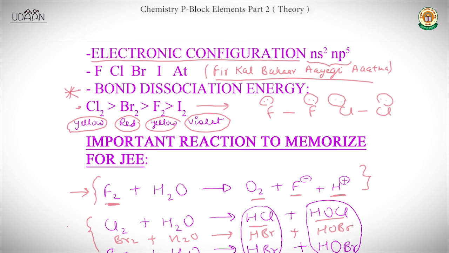Hypobromous and hypochlorous, these acids are called hypohalous acids, for example hypochlorous acid and hypobromous acid. These compounds are called hypohalous acids.